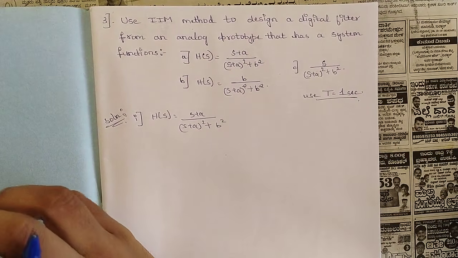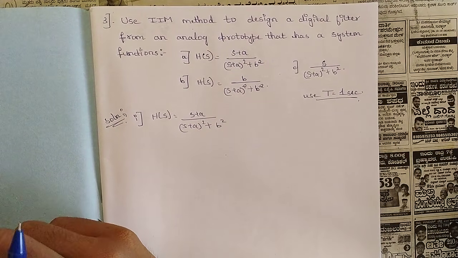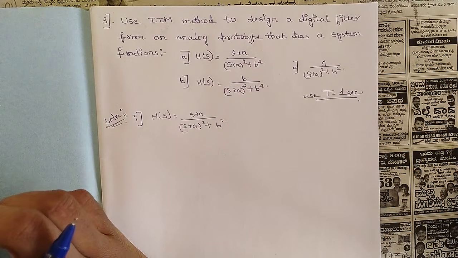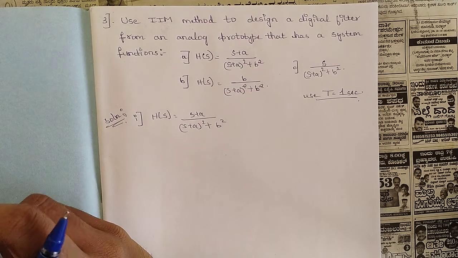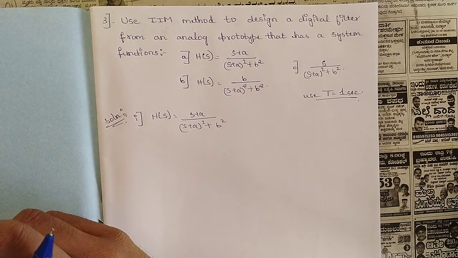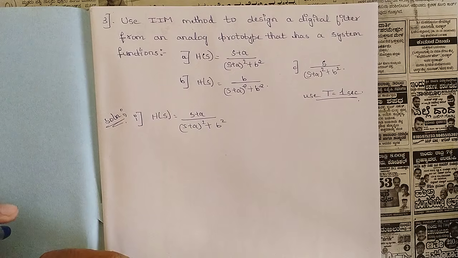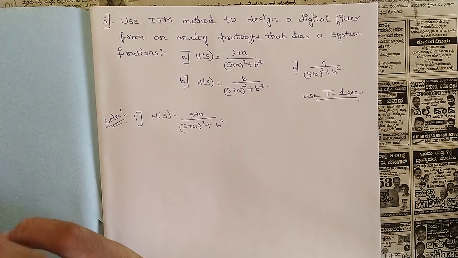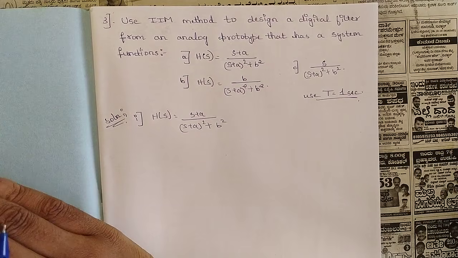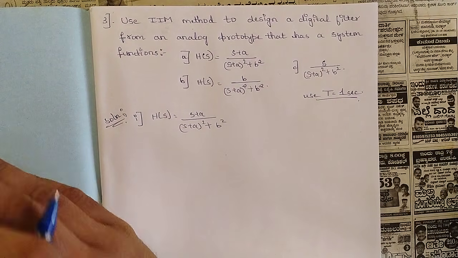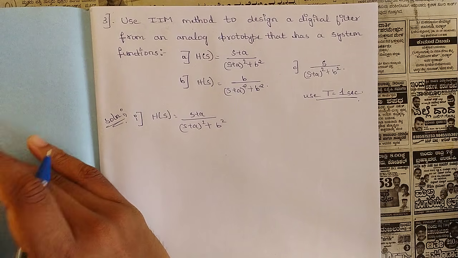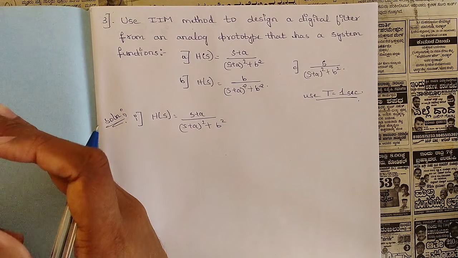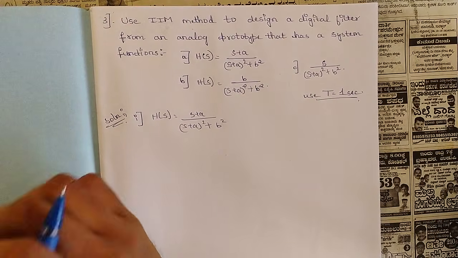In our previous video we had started with one concept of module 5. The name of module 5 is IIR filter design, that is infinite impulse response filter design, and we told you that in order to solve those kinds of problems we have two different methods. One is the IIM method, that is the impulse invariance method, and in that we have seen the formula of the impulse invariance method, how it varies from S plane to Z plane and what changes are required, and we solved two important problems in that session.